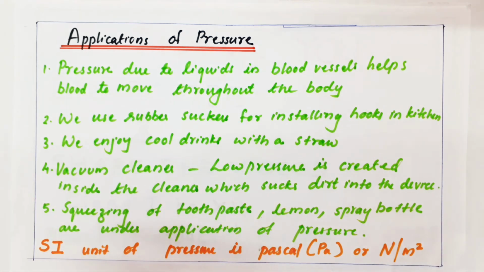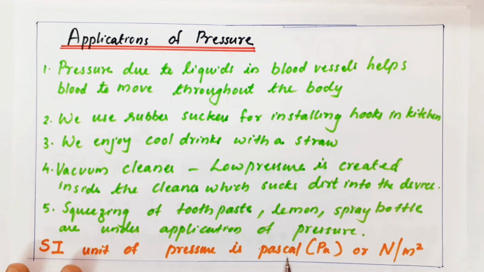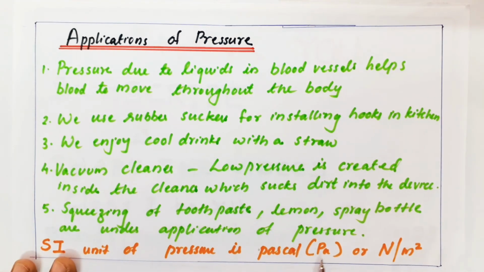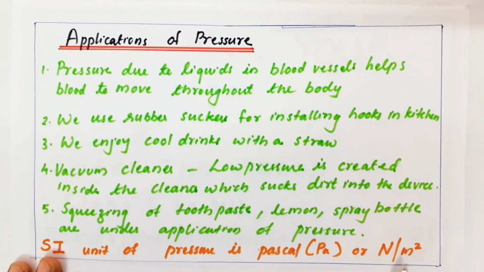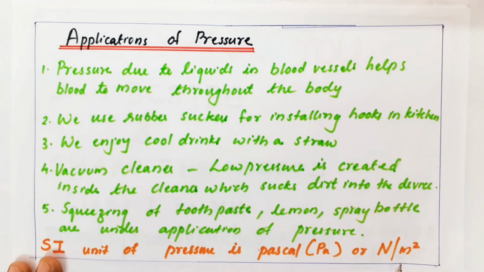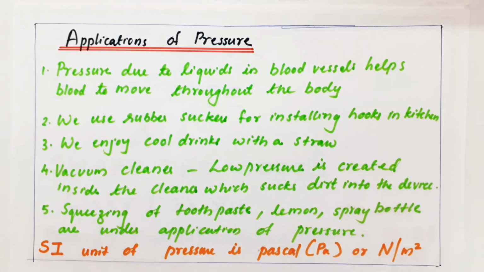Pressure is exerted over solids, liquids, and gas, and pressure is measured in a unit called Pascal, whose symbol is capital P small a. Another unit is force by area, so it is Newton per meter square. This is also correct. So in short, pressure can be measured in terms of Pascal or Newton per meter square. Thank you.